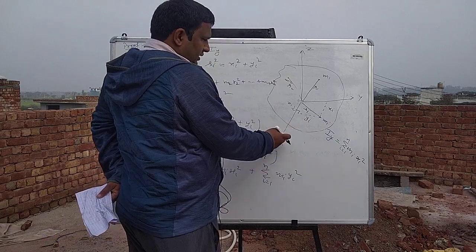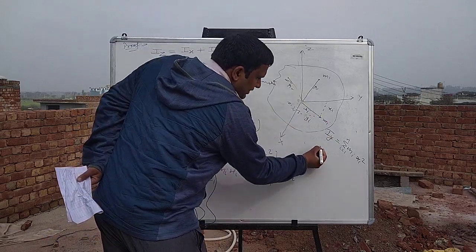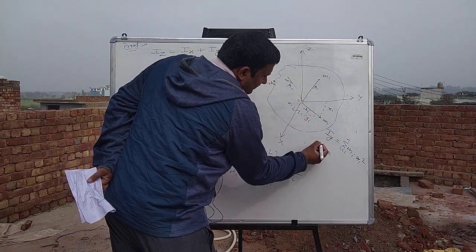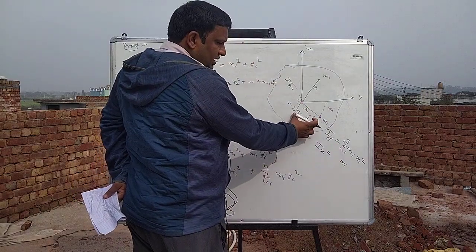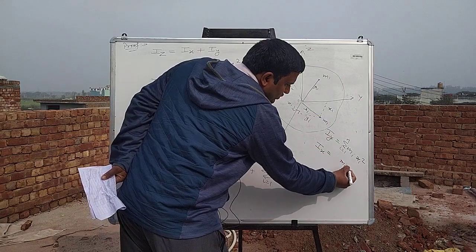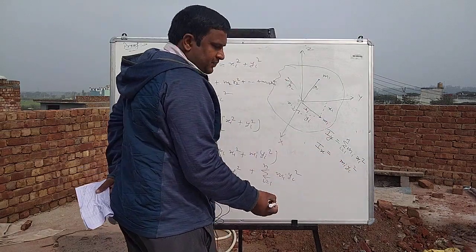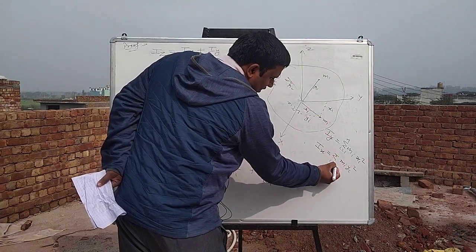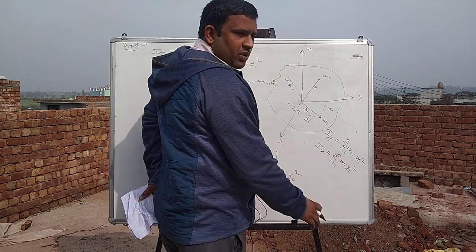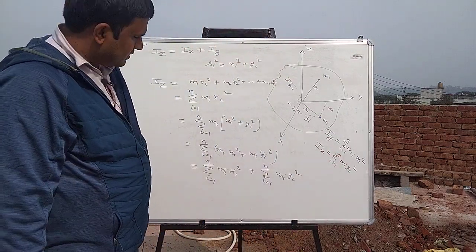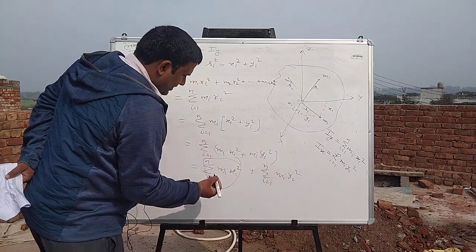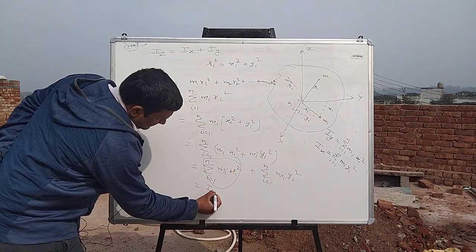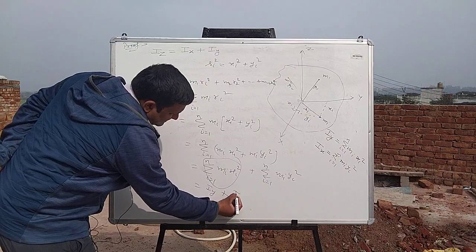And if you want to find the moment of inertia about x axis, then the perpendicular distance of the ith particle is yi, so mi times square of the perpendicular distance, and summation i going from 1 to n. These are the moment of inertia about x axis and y axis. So this is the moment of inertia about y axis and this is the moment of inertia about x axis.